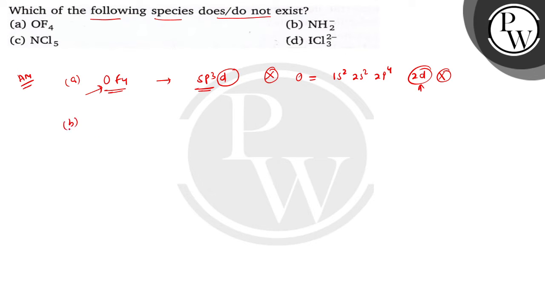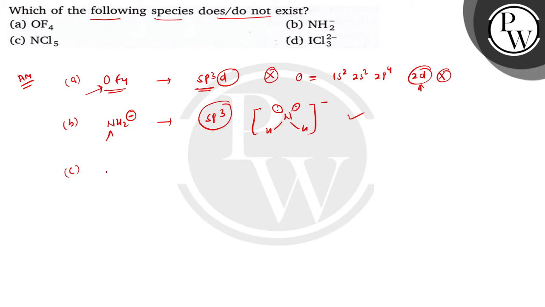In case of NH2 anion, amide anion, ठीक है, amide ion, the central atom is nitrogen and here the hybridization is sp3 and the structure is angular. ठीक है, this is the structure of amide ion. तो बच्चों यहाँ पे hybridization is sp3 which is possible with the nitrogen as a central atom. So this molecule will exist.